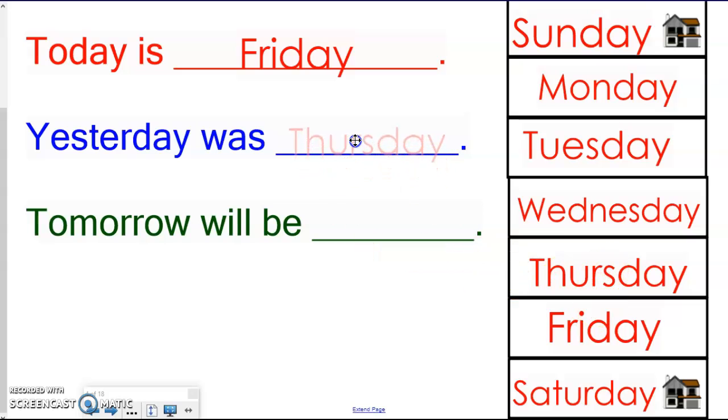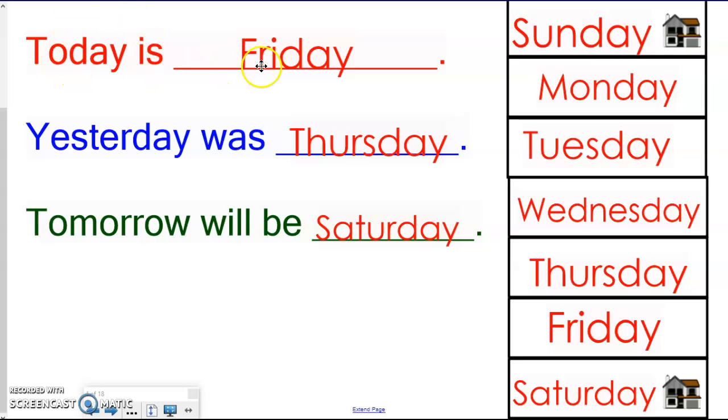So yesterday was Thursday. Tomorrow will be, if today is Friday, tomorrow will be Saturday. Tomorrow is Saturday.